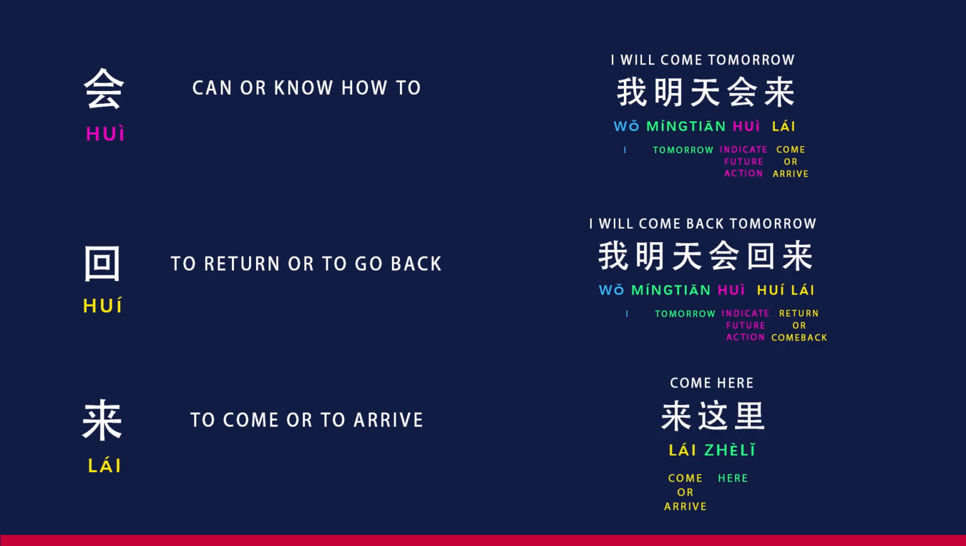来这里. Come here. So here, 来 is used independently to invite someone to come to the speaker's current location, indicating a general sense of coming without specifying a future time.